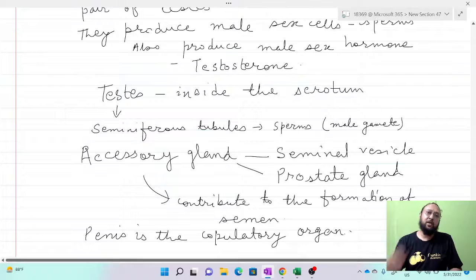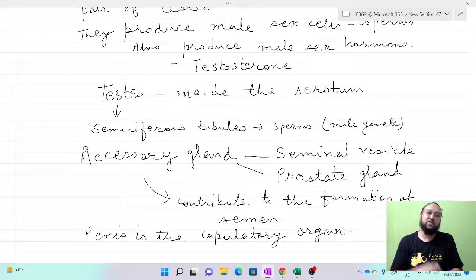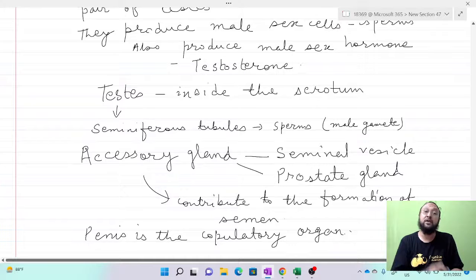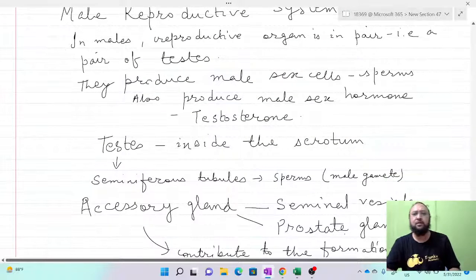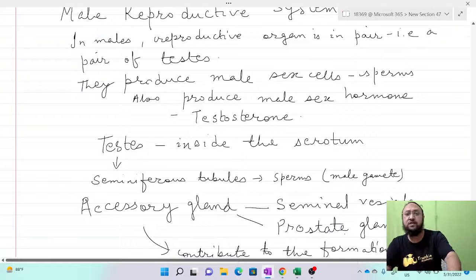So the main reproductive part is the testis, which is present in the sac-like structure called the scrotum or scrotal pouch. The scrotum is outside the abdominal cavity because maturation of the sperm requires a temperature a little lower than the body temperature. Seminiferous tubules are the structural and functional unit of the testis where sperms are formed. Then the nourishment, maturation and formation of semen take place with the help of the seminal vesicle and prostate gland, and the penis is a copulatory organ. So these are all about the male reproductive system in humans.